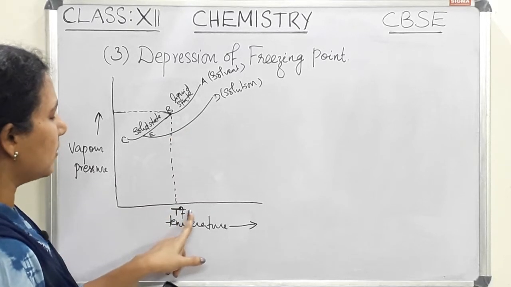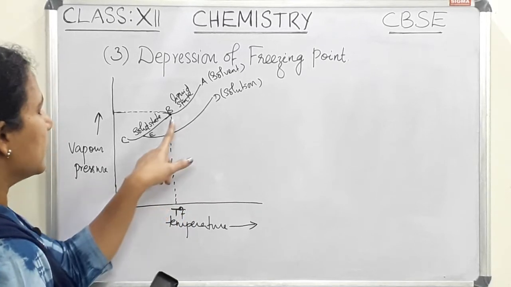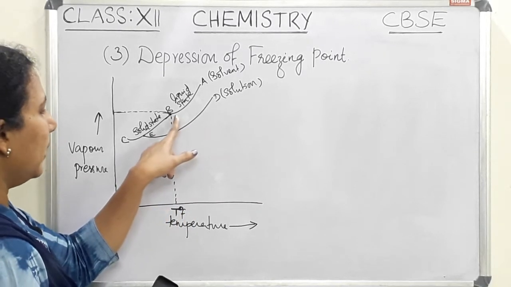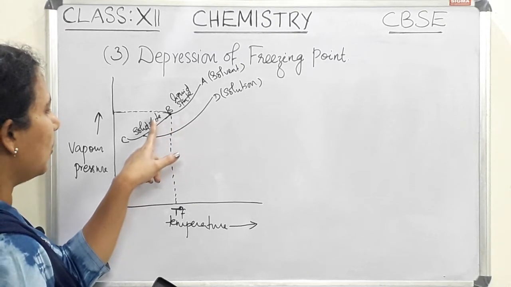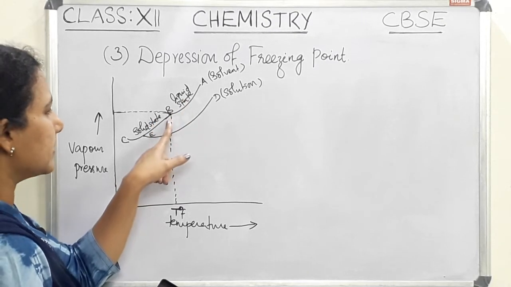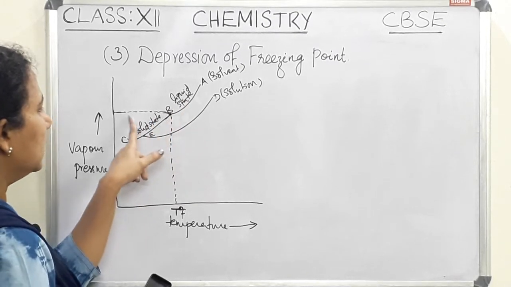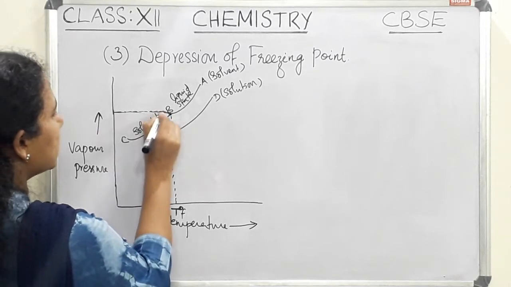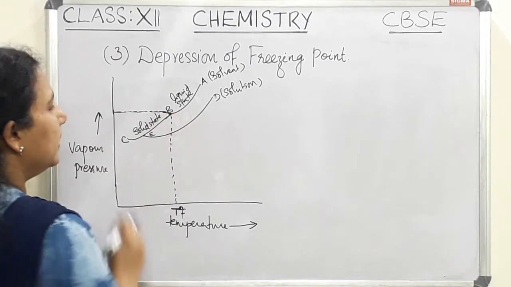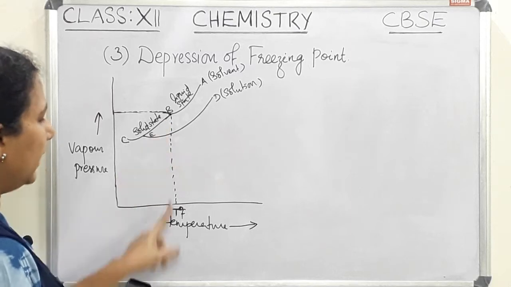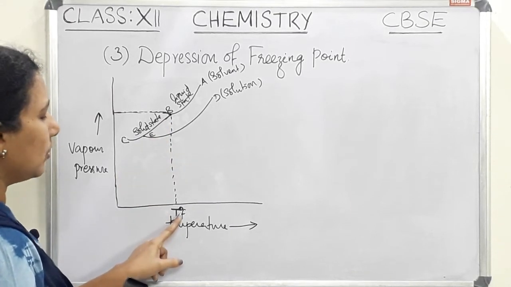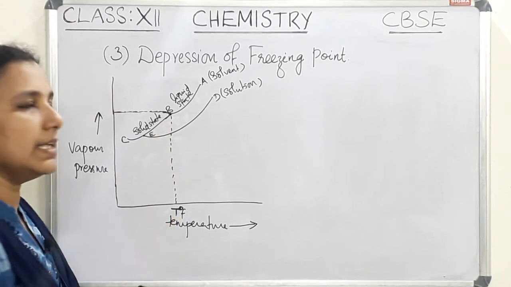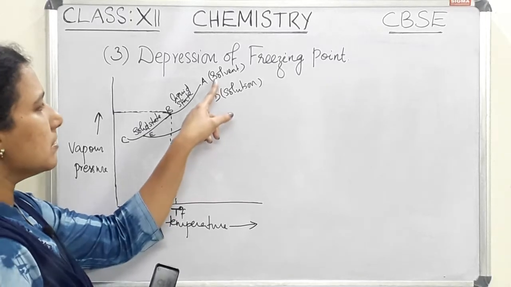So that point is called the freezing point. So B is that point. At this point B, the solid state and liquid state coexist, and the vapor pressure becomes equal. So both states have the same vapor pressure at B, and that point is called T0F, the freezing point of the pure solvent.